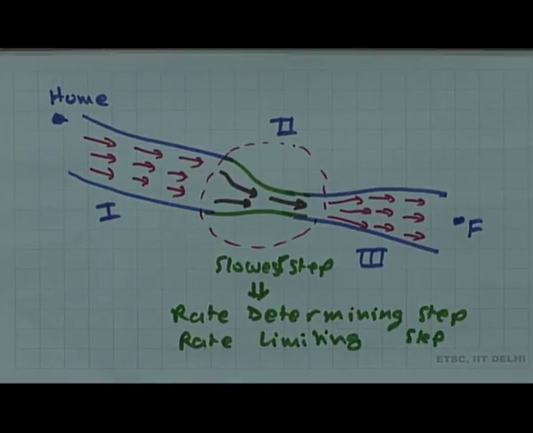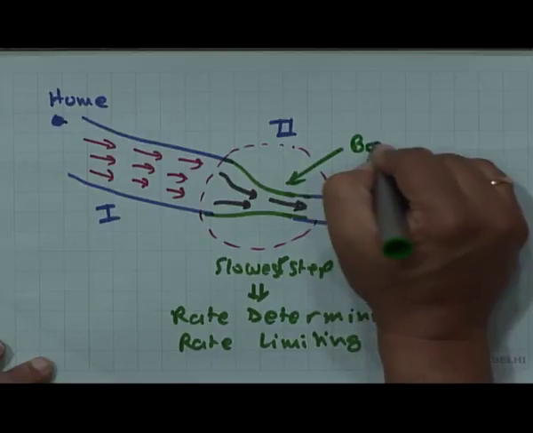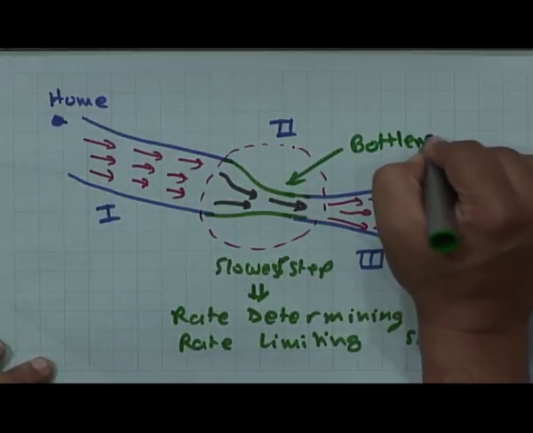The other commonly used word for this is a bottleneck.